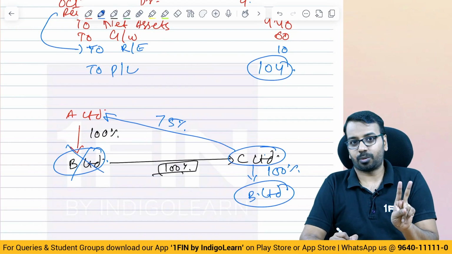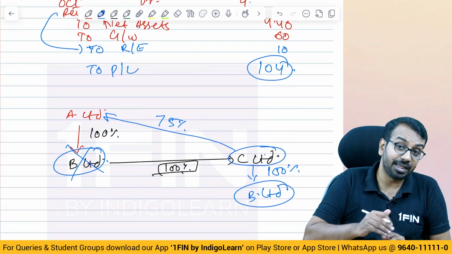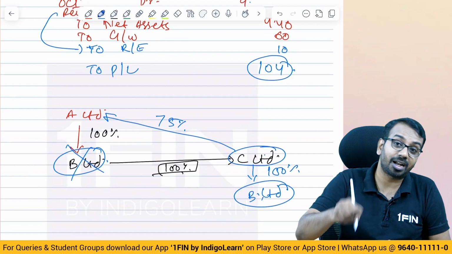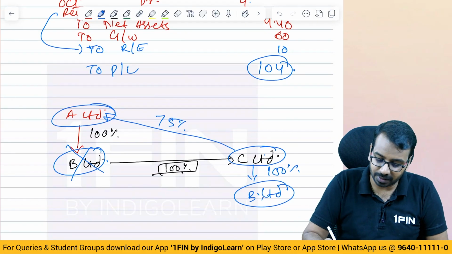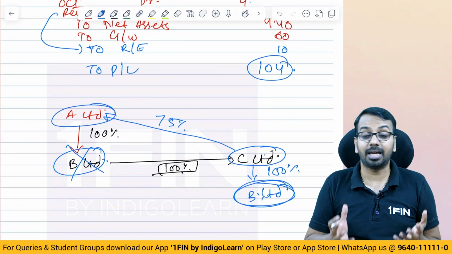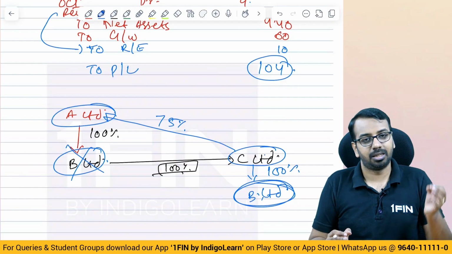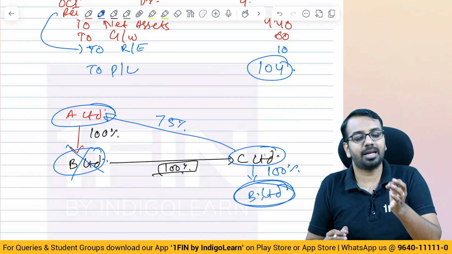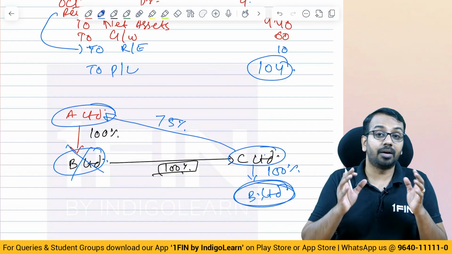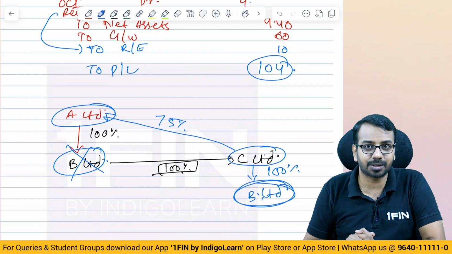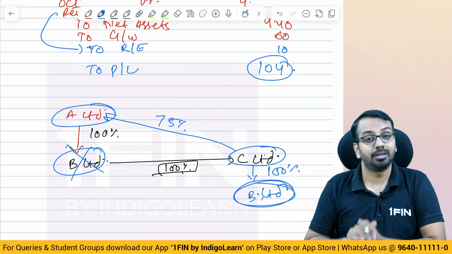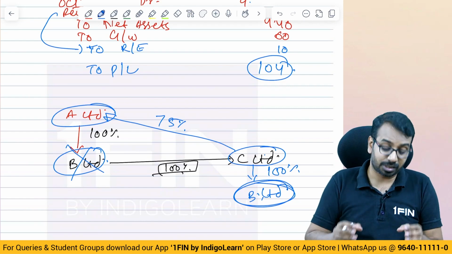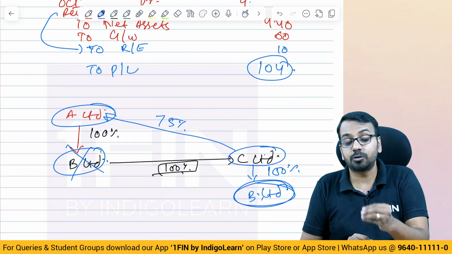Now here two things you need to understand. First, effectively after the transaction, is A Limited still controlling B Limited? Yes, A Limited is still controlling B Limited. The effective interest has come down to 75% from 100%, but the company still controls. A was controlling B Limited, and now also A is controlling.